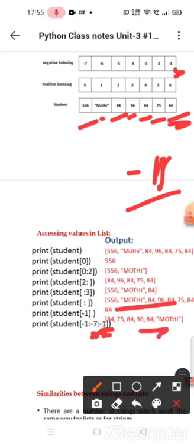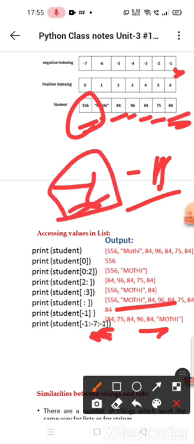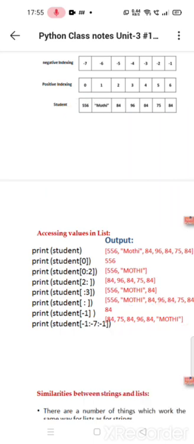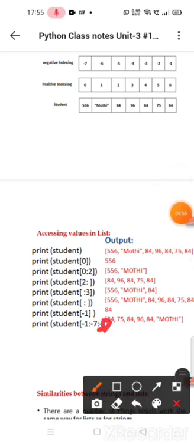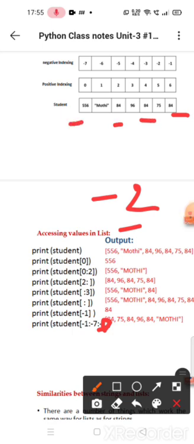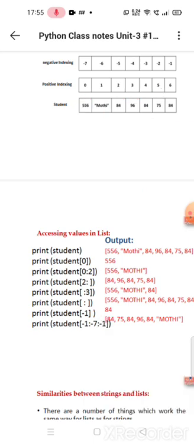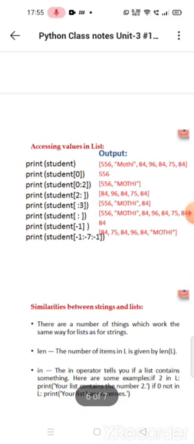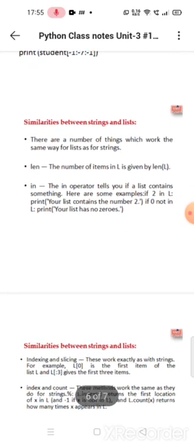But it does not take minus 7, because I already told you it only takes up to n minus 1. Here it is minus 7, so it will take only minus 6. So it will print up to Moti only. If we take minus 2 here, then the output will be 84, 84, 84 and 84. That's it. It won't allow any more. It means we are decrementing or incrementing the value. If you take positive values, it is increasing. If you take negative values, it is decrementing. I hope you understand.